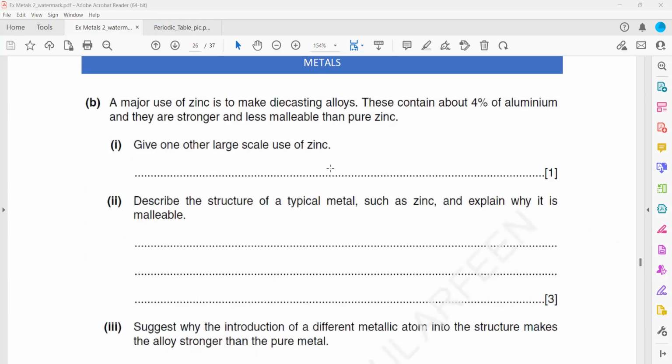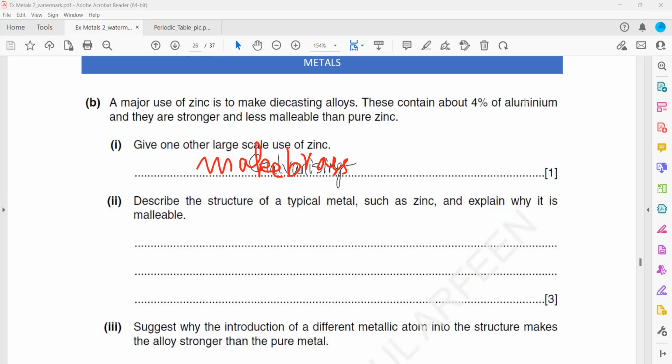Major use of zinc is to make die casting alloys, which basically contain 4% aluminum and are strong and less malleable than pure zinc. Another large scale use is galvanizing. Describe the structure of a typical metal such as zinc and explain why it is malleable. What is the structure of a metal?